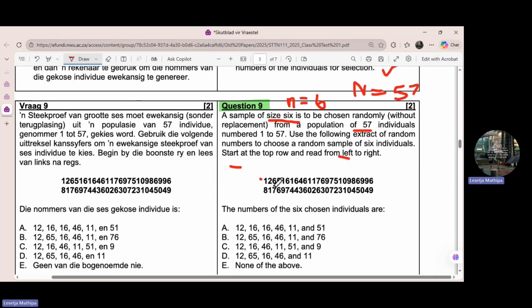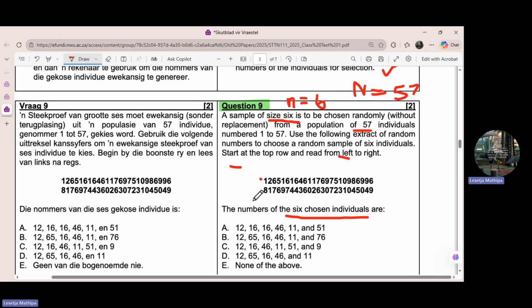Okay, let's see. We have 57 as a population, so we are working with one to two digits. We are going to choose 6 numbers. We check the given random numbers for a number that is below the population. If you have a number that is greater than the population, you're not going to take it as one of the 6 chosen individuals because it's greater than the population. I hope you all understand that.